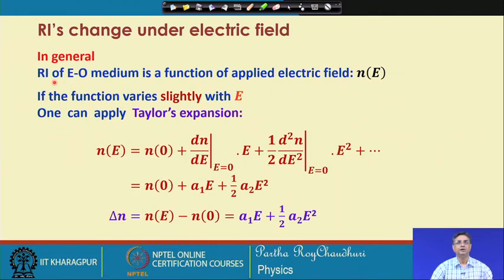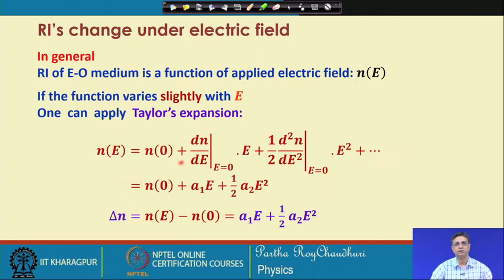So, in general, the electro-optic medium has a refractive index that is a function of the electric field, and one can apply a Taylor expansion to look at how the electric field causes the changes in the refractive index.